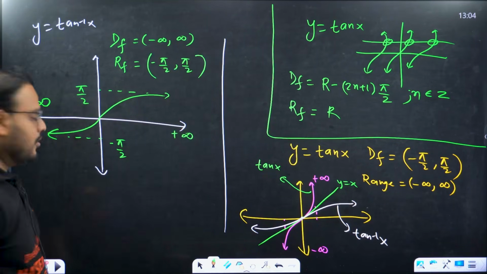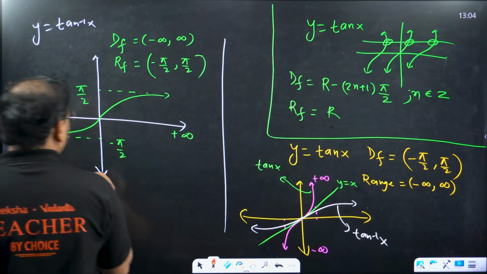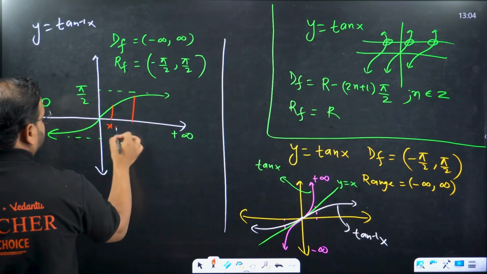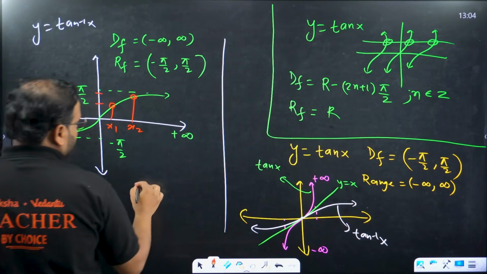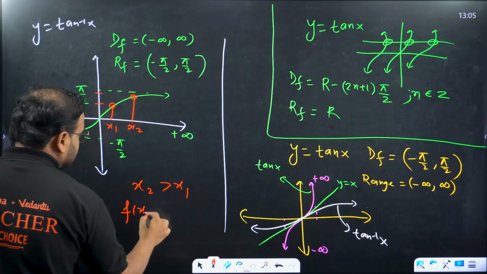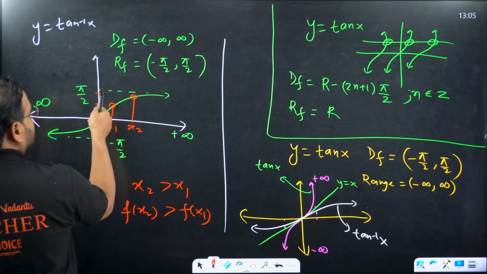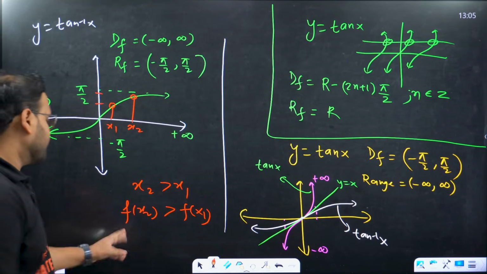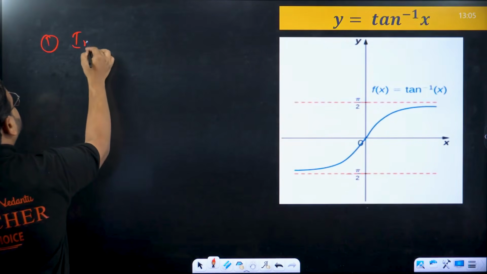Open bracket. Is the function increasing or decreasing? Check here, please. If I take these two values only, x1, x2, over here, over here. So x2 is more than x1, and f(x2) is, of course, more than f(x1). Check here. This value is f(x2), this value is f(x1), so f(x2) is more than f(x1). The function is increasing in nature. First condition is increasing function.